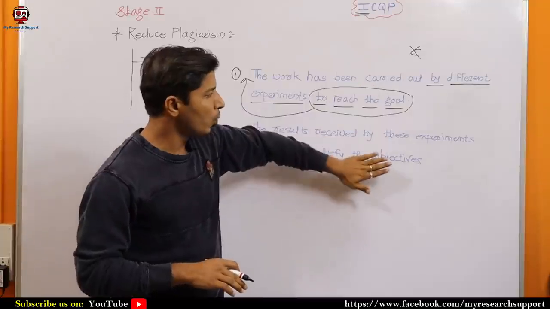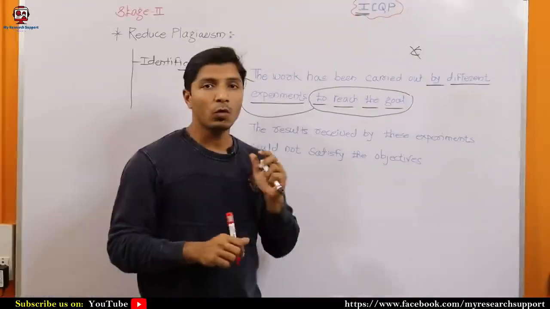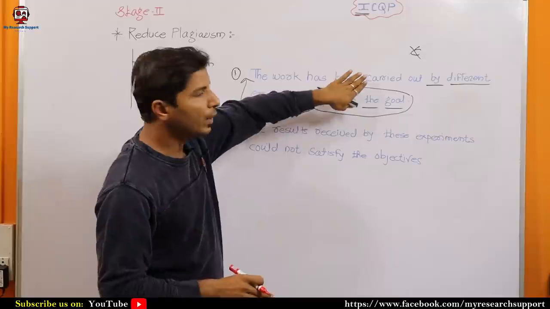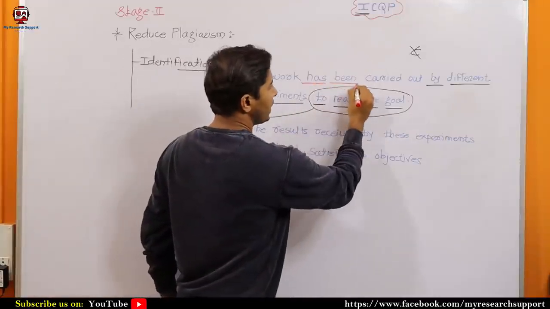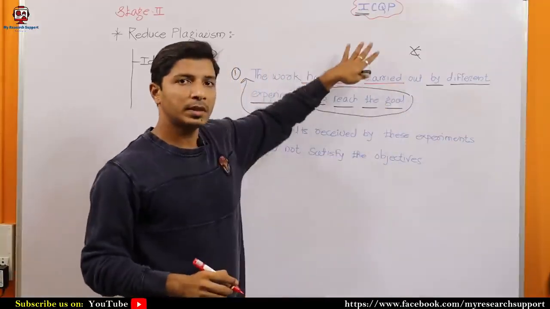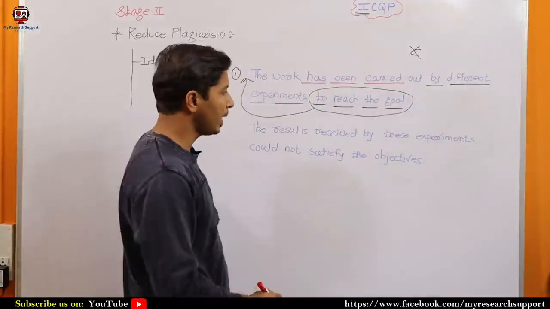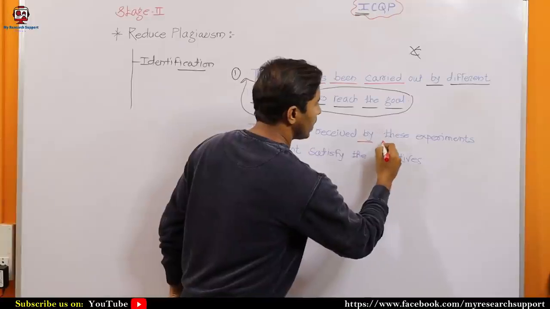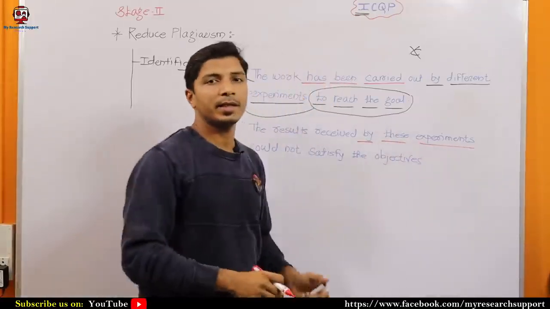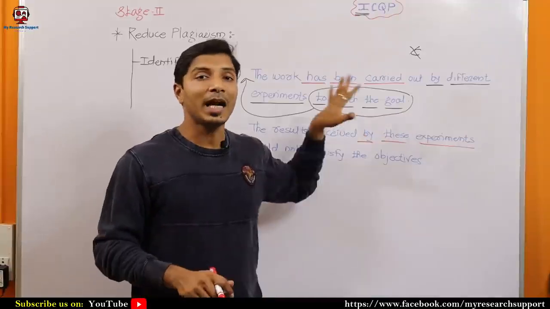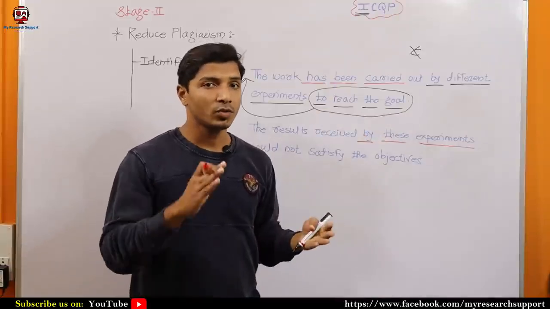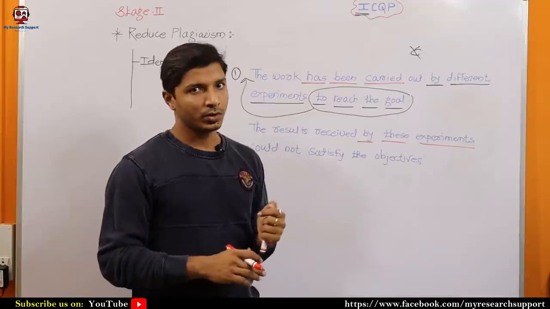Now we'll move towards 2 sentences. Now consider only 3 words from the first sentence, for example, has been carried. These 3 words from the first sentence, and 3 words from the second sentence, have matched in sequence with the already published data. In that case also, plagiarism checking software will detect the plagiarism.